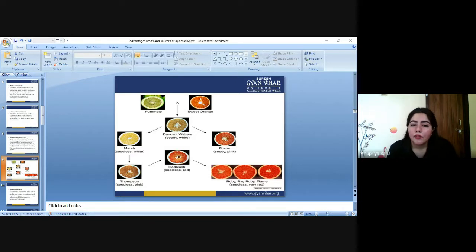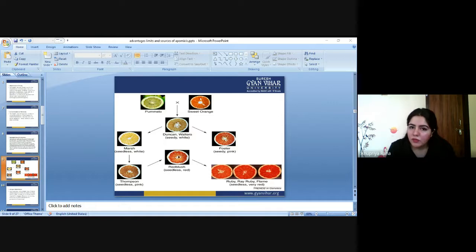Like if this is a diploid cell, maybe in this generation the diploid does not possess the red color, but it is possessed in the daughter cell. So what we get here in the last is the result of two generations. The first one was sexual reproduction. Whenever we have to produce hybrid seeds, we have to go through two patterns.